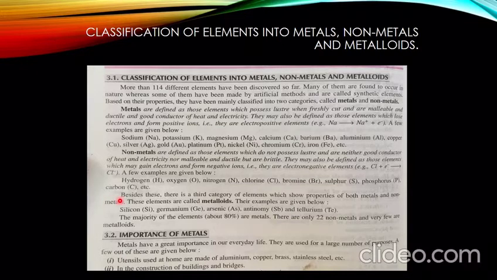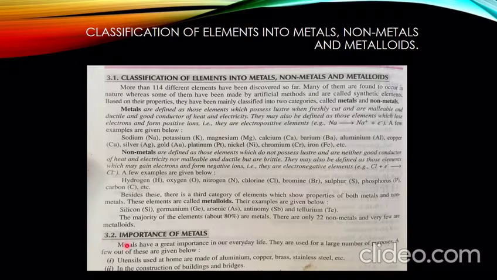Now, besides these, there is a third category of elements which show properties of both metals and non-metals. These elements are called metalloids. Their examples are given below, like silicon, germanium, arsenic, antimony, and tellurium. The majority of elements, about 80%, are metals. There are only 22 non-metals and very few metalloids.